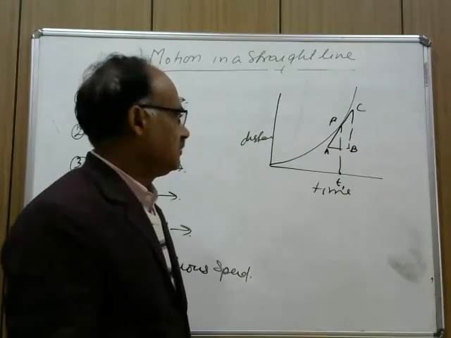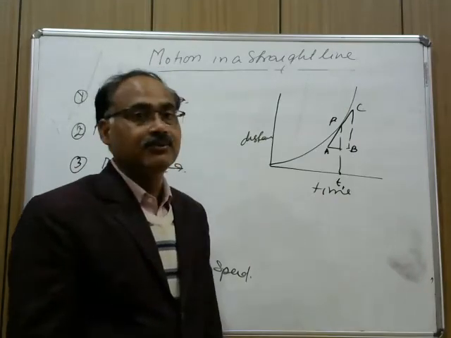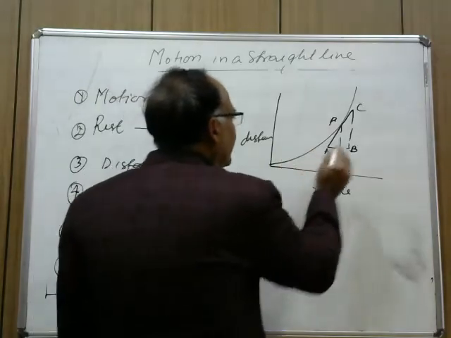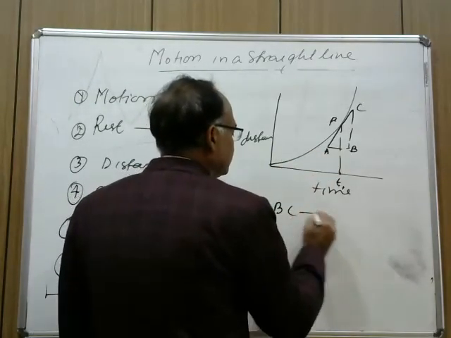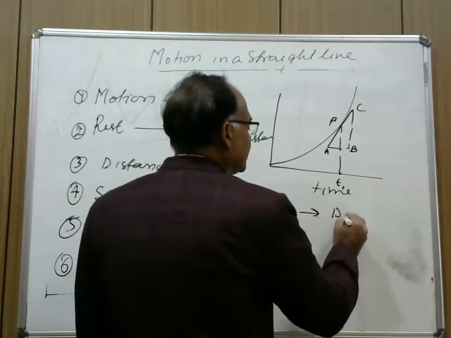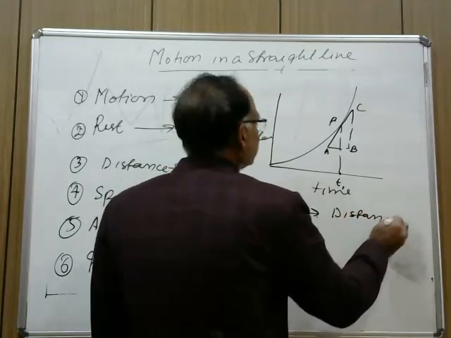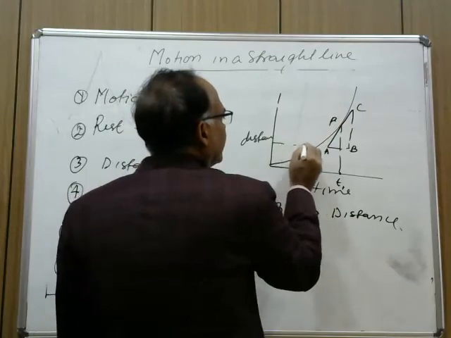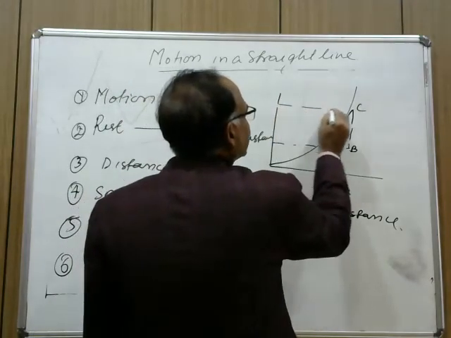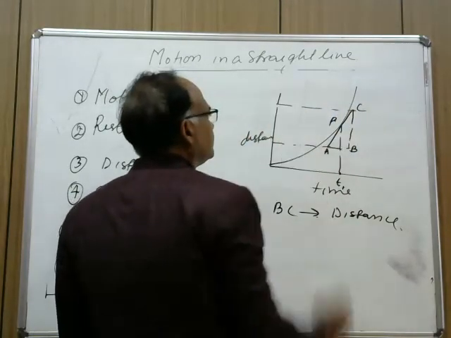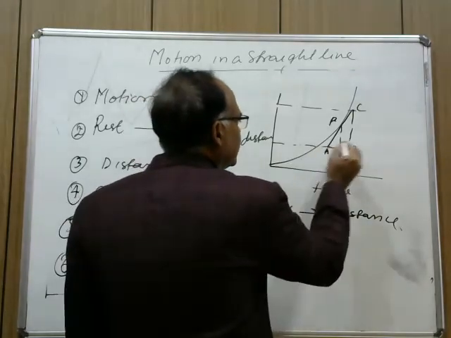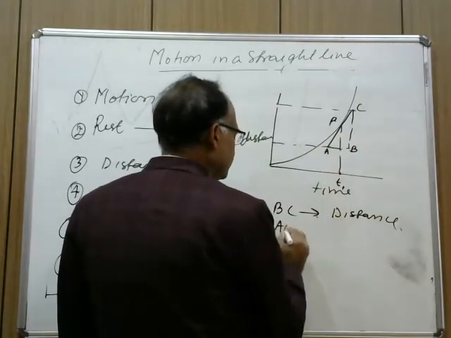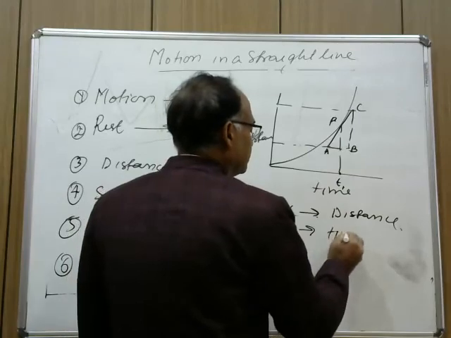Now if you see from the graph, what does this BC refer to? BC refers to distance on this axis, and this AB refers to time.